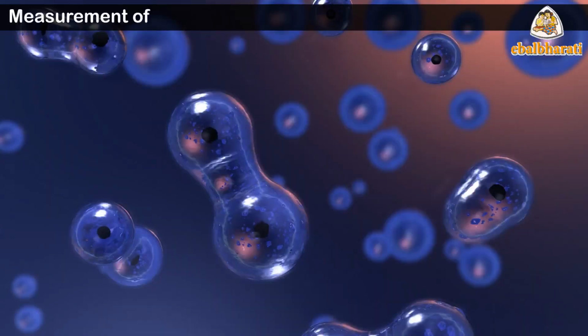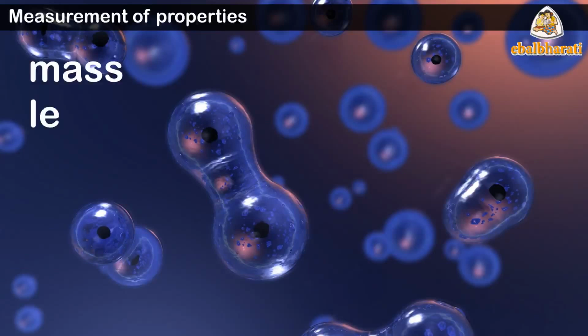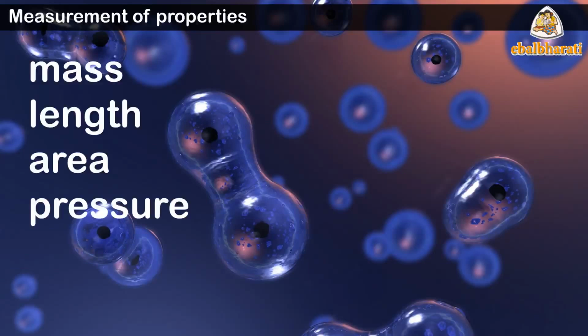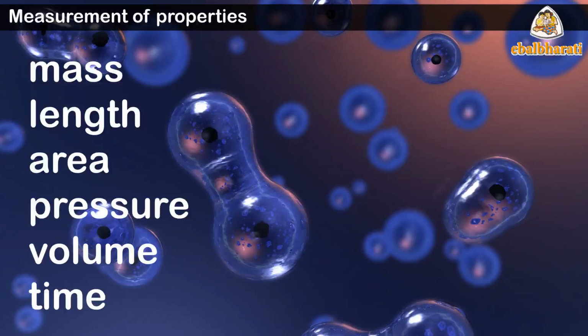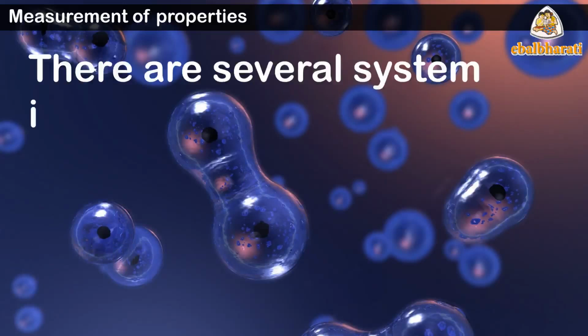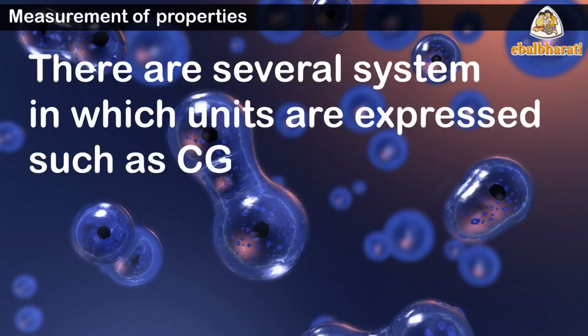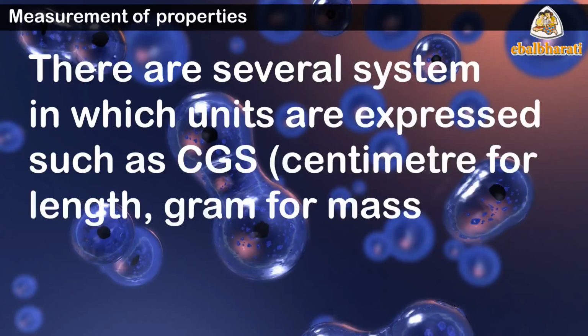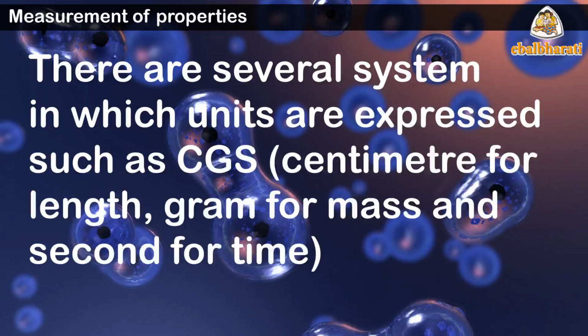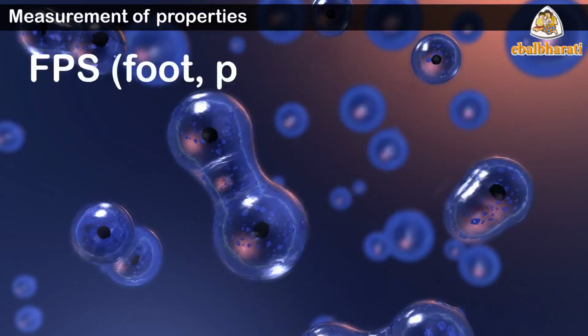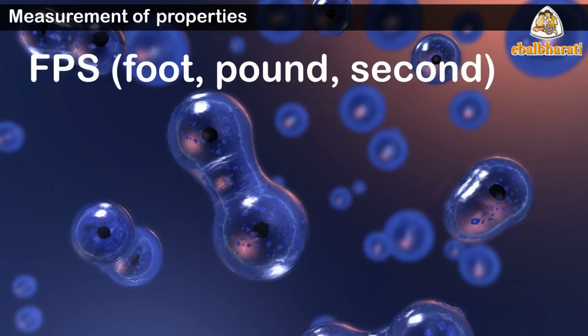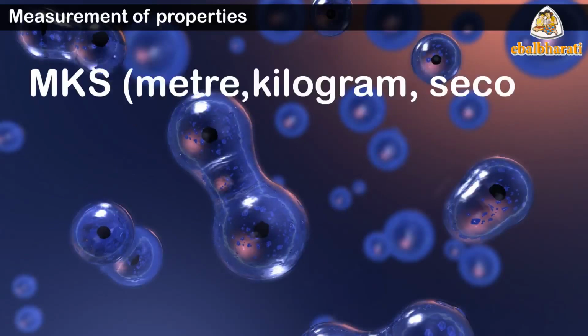Measurement of properties. Many properties of matter such as mass, length, area, pressure, volume, time, etc. are quantitative in nature. Any quantitative measurement is expressed by a number followed by units in which it is measured. There are several systems in which units are expressed, such as CGS: centimeter for length, gram for mass, and second for time; FPS: foot, pound, second; and MKS: meter, kilogram, second, systems, etc.